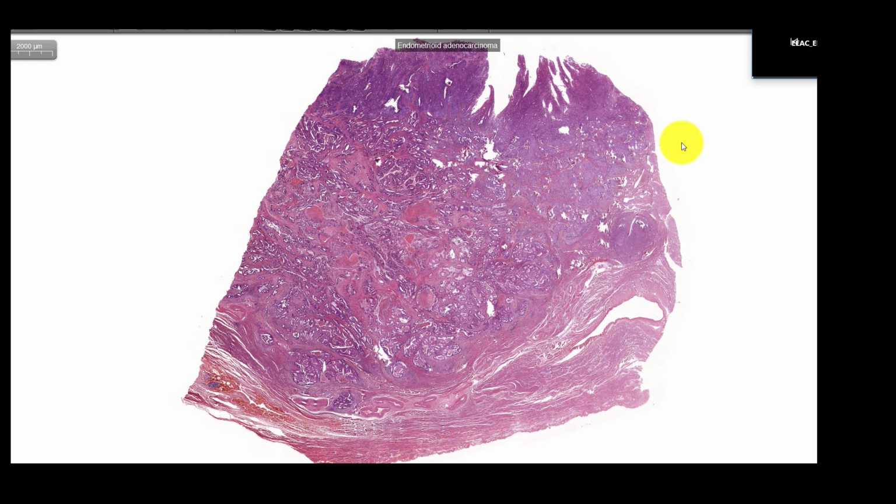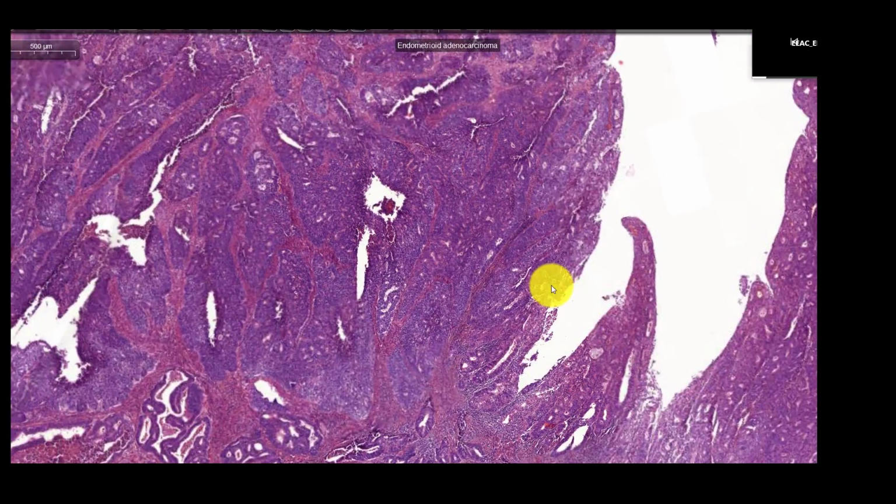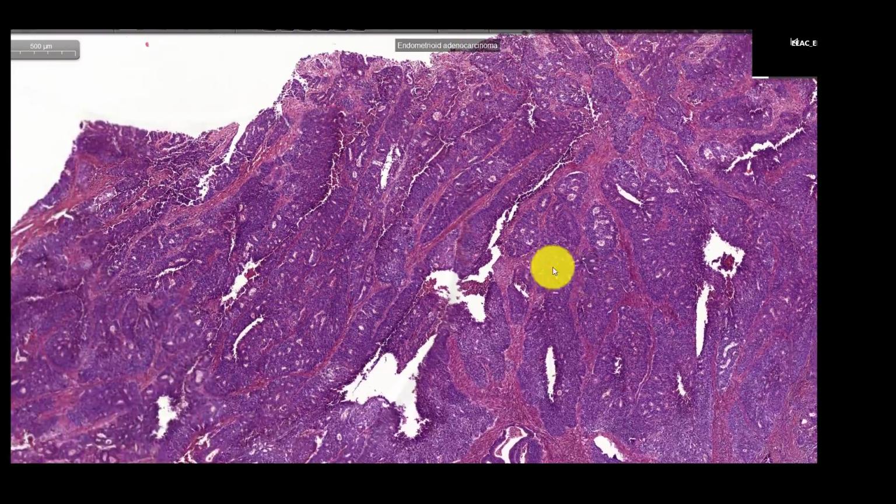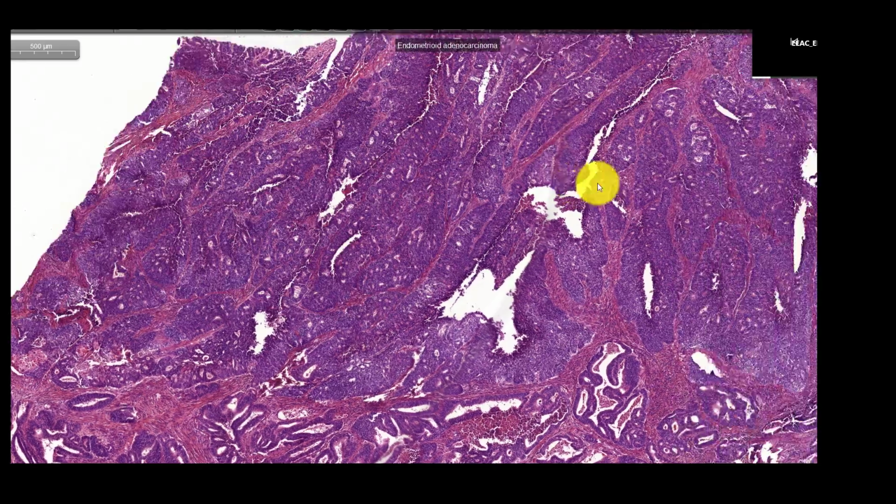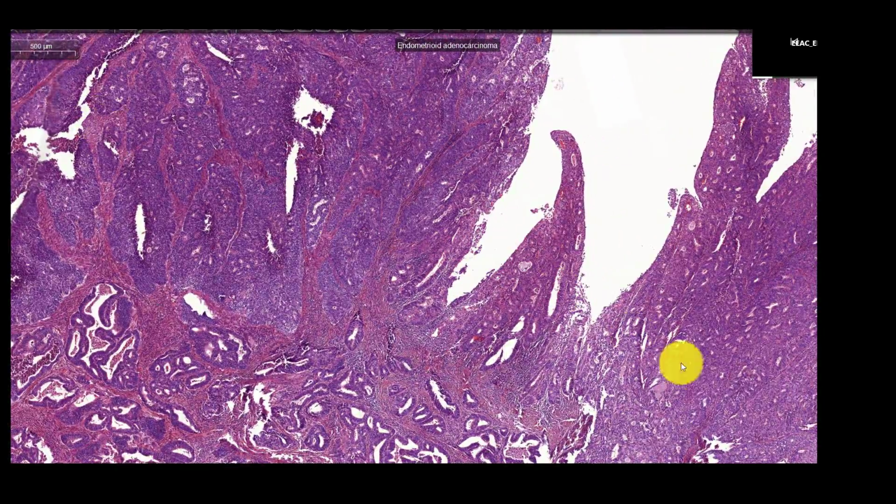Endometrioid adenocarcinoma of the uterus is our slide, and we can see a cross section of the uterus. At the top we can see the tumorous change of the endometrium. We can see no preserved part of the endometrium.